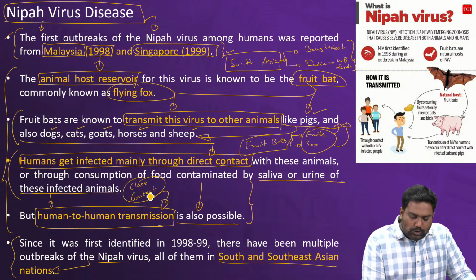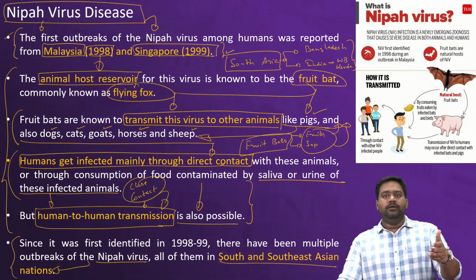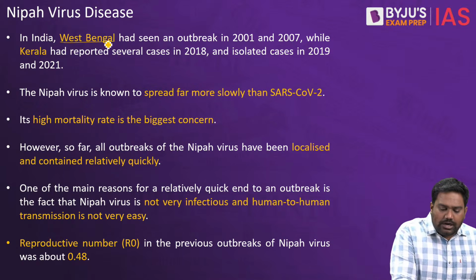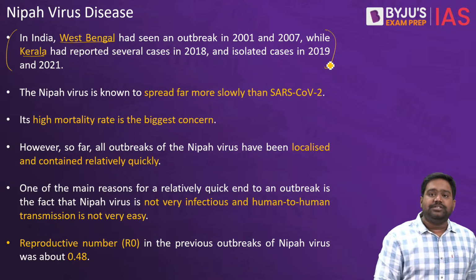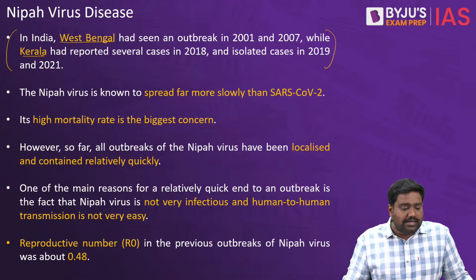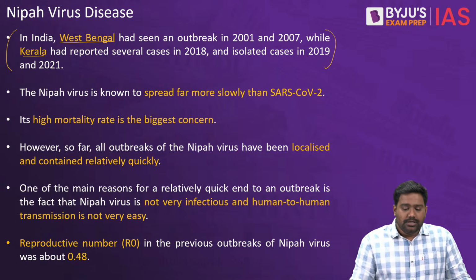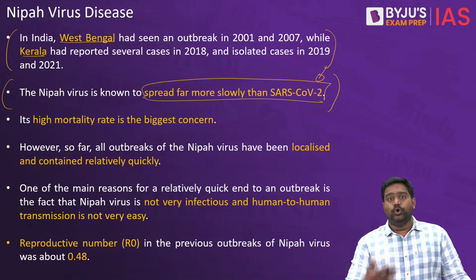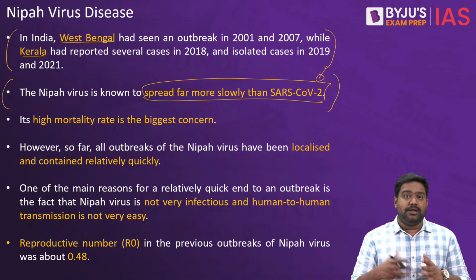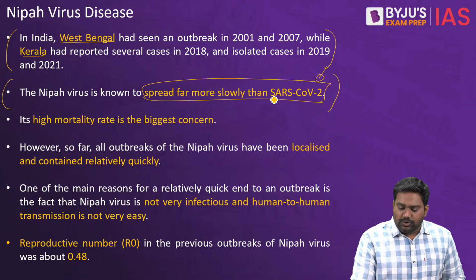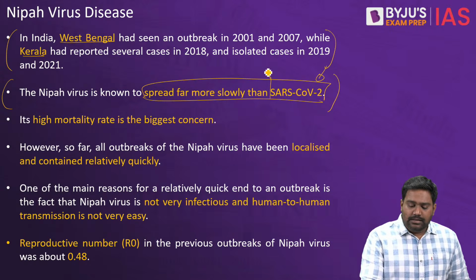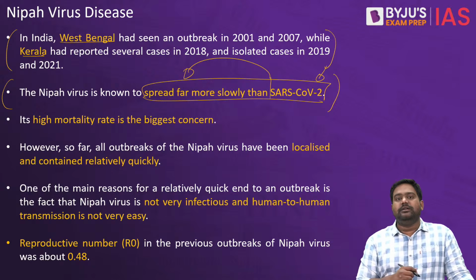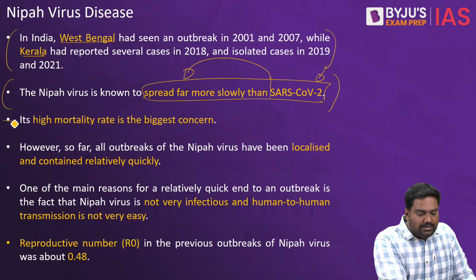Only if a person comes in close contact with the infected patient, only then a human-to-human transmission has been seen. In West Bengal and Kerala, we have seen multiple outbreaks, and in the last few years itself, Kerala has seen some 4 outbreaks. But fortunately, the spread of the disease, as I pointed out, is much slower compared to other dangerous epidemics and pandemics. Even if you compare to SARS coronavirus 2 or COVID-19, the spread of Nipah is relatively slow due to the difficulty involved in human-to-human transmission, right?